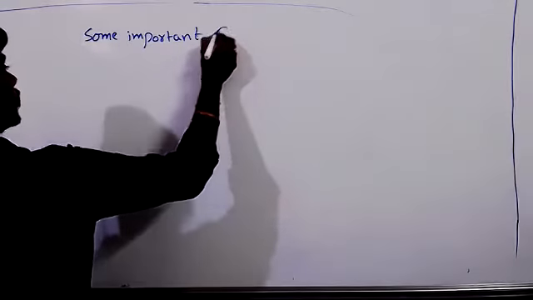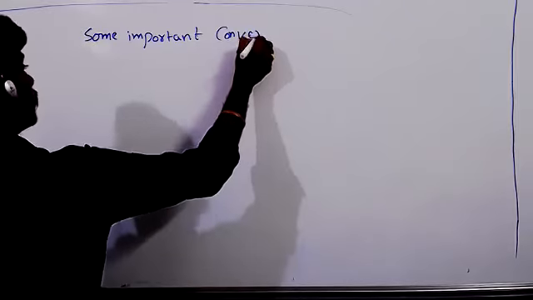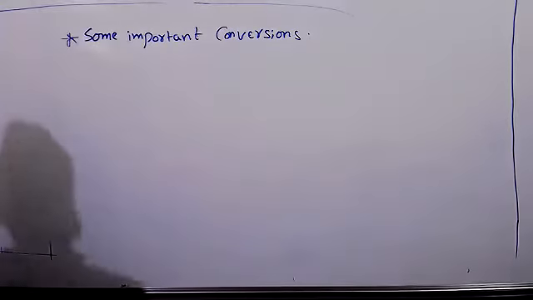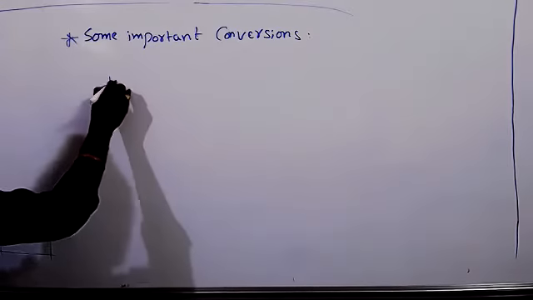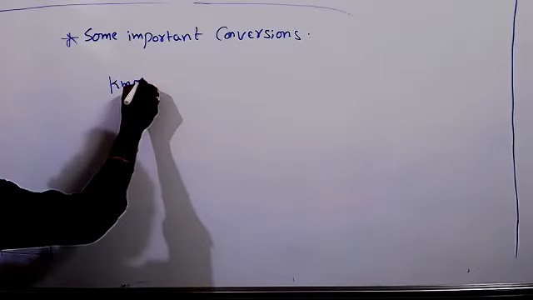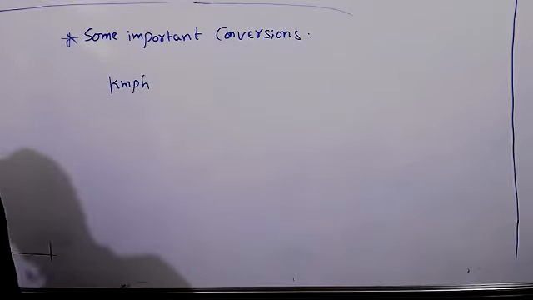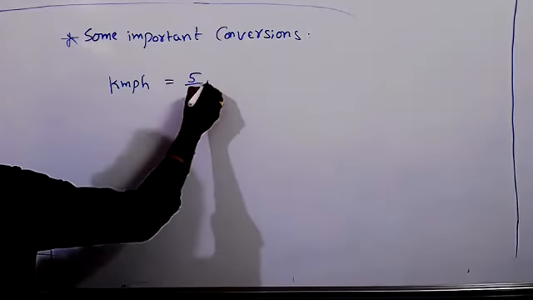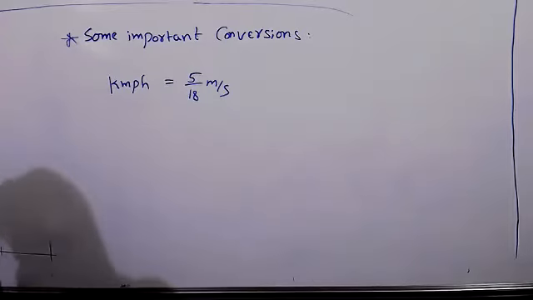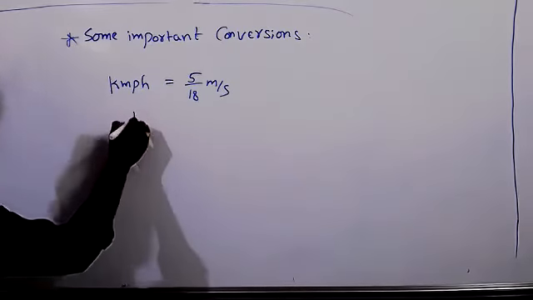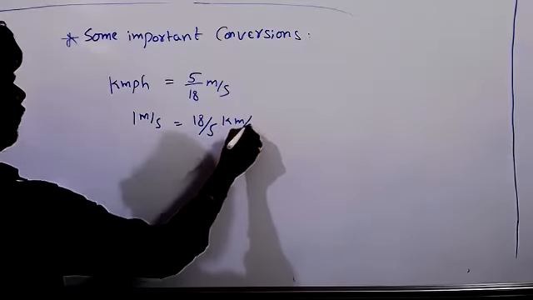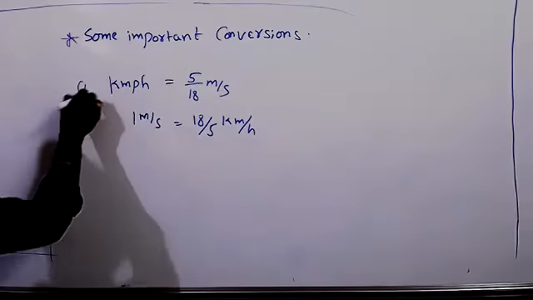Some important conversions. 1 kilometer per hour equals 5 by 18 meters per second. 1 meter per second equals 18 by 5 kilometer per hour.